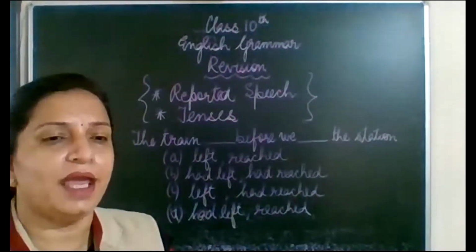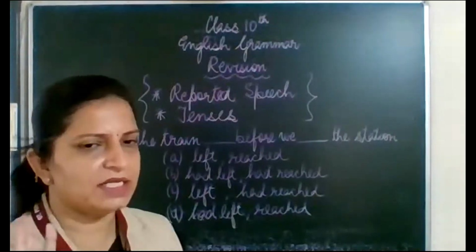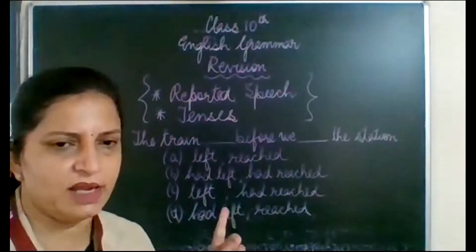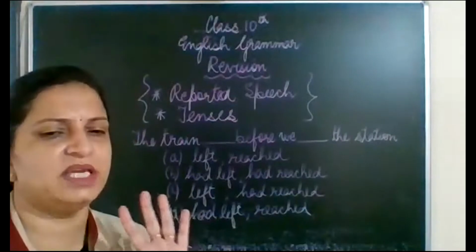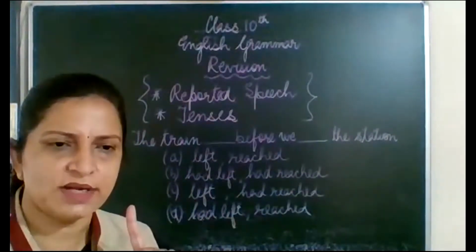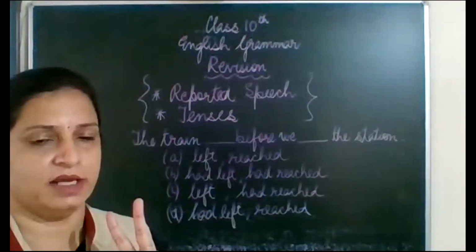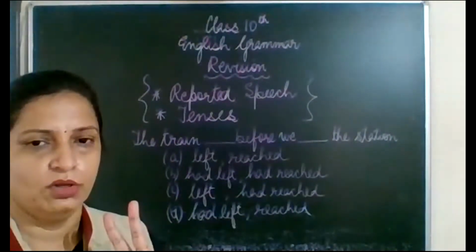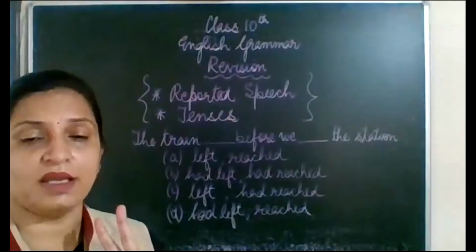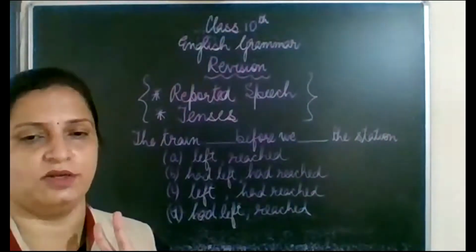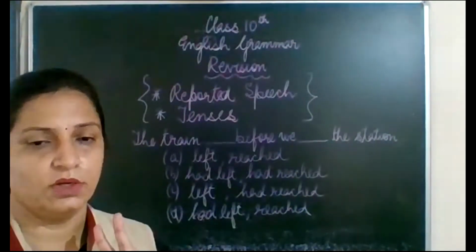Just one is the right answer. You can see very well, out of the 4 options, A, B, C, D, just one is right. So which one is right wherein both the blanks should be correct? Read the sentence very carefully and then choose the correct option. Don't hurry.